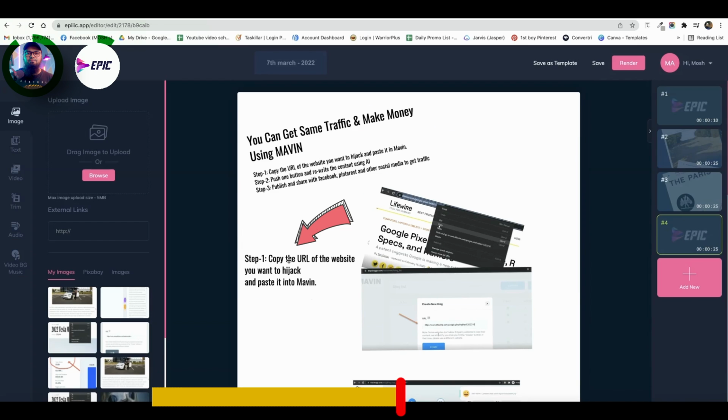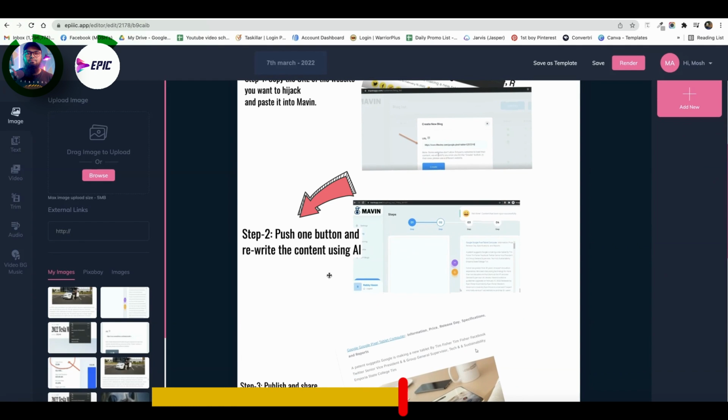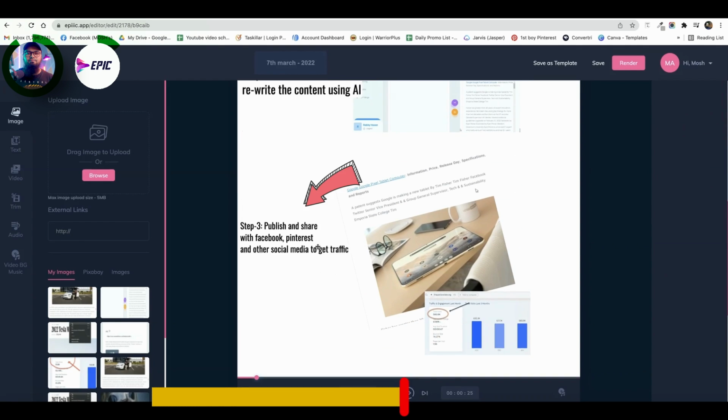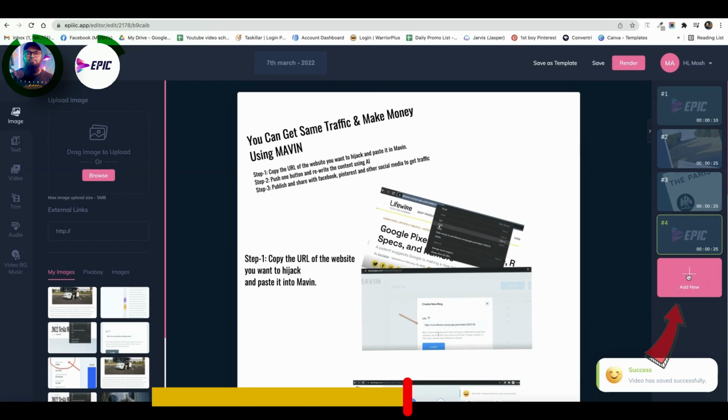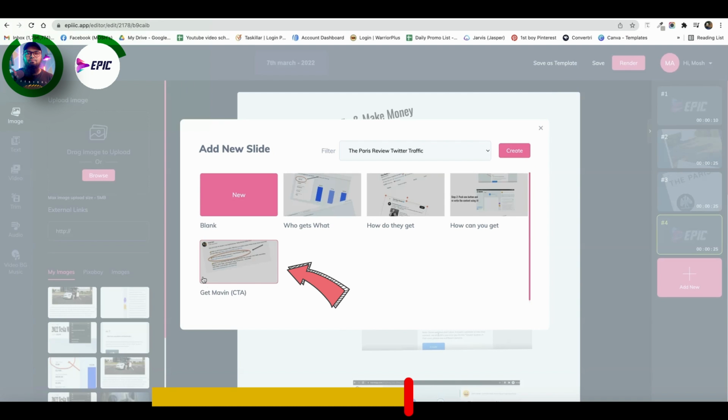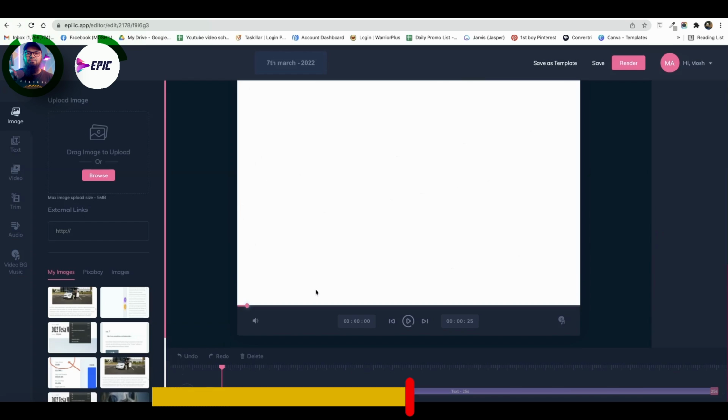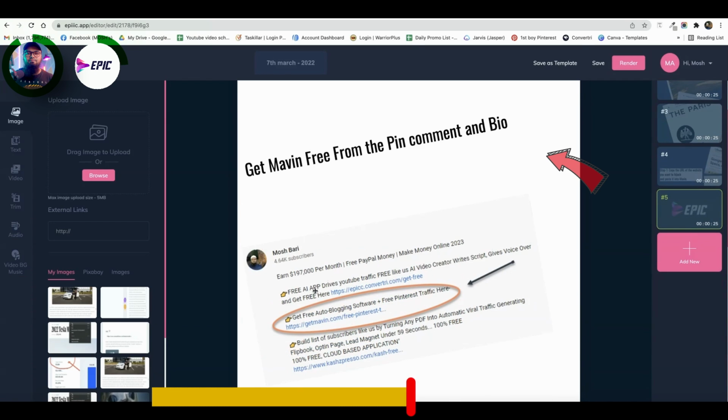Very simple. Step number one, copy the URL of the website you want to hijack and paste it into Maven. Step number two, push the button and rewrite the content using AI. Step three, publish and share on Facebook, Pinterest and other social media to get traffic. Click save, and we move to the next bite-sized video where we want to add the CTA. Click create. Boom, super cool. This is the CTA. That's it.